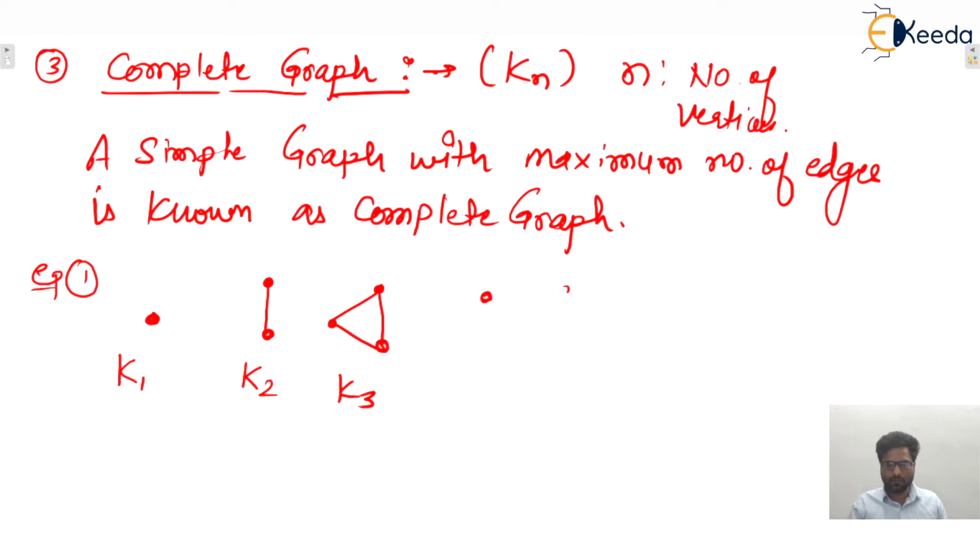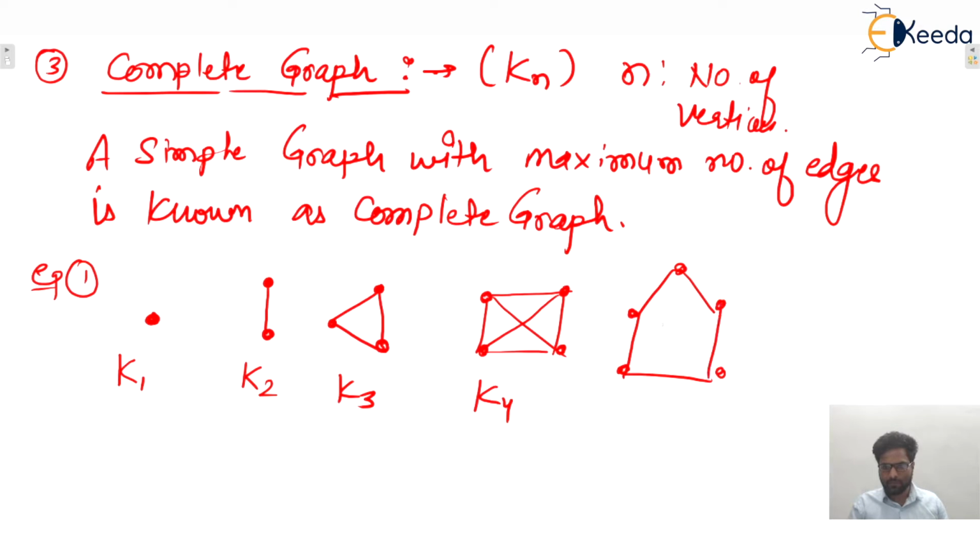Next, with 4 vertices, the maximum number of edges will be how many? Yes, we can say that 6. This is known as K4. Similarly K5, 5 means 5 vertices, and the maximum number of edges will be, yes, this is K5, and so on. So here a complete graph is represented with Kn.